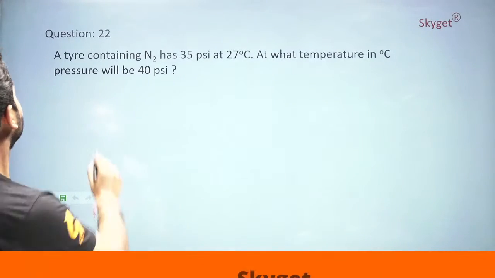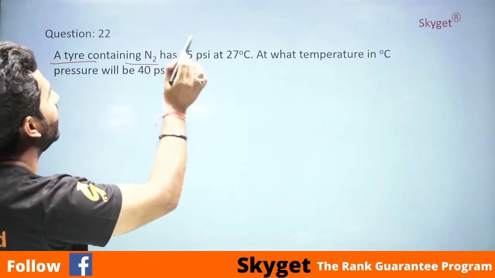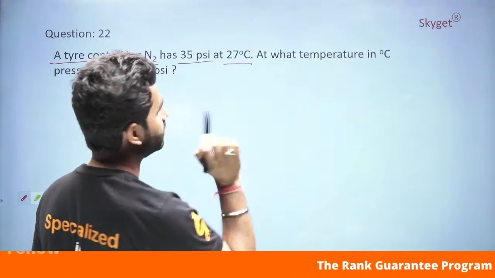The question says a tire containing N2 has 35 psi and 27 degrees Celsius.